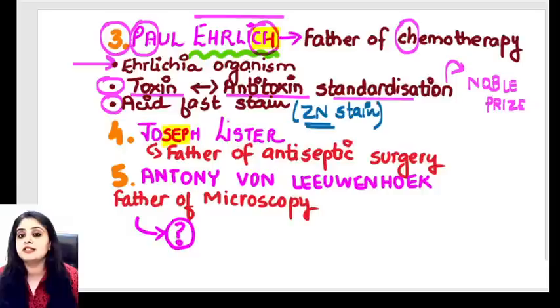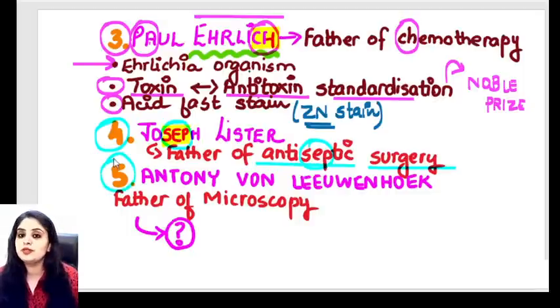Moving on to the next scientist, it is Joseph Lister, and if you read the name carefully, Joseph Lister is how we call it, because he's the father of antiseptic surgery. He's the first one who told us that during surgery you must use antiseptic, or you must use asepsis in the operation theatre. So he's the father of antiseptic surgery. Joseph Antisep is how we learn it.